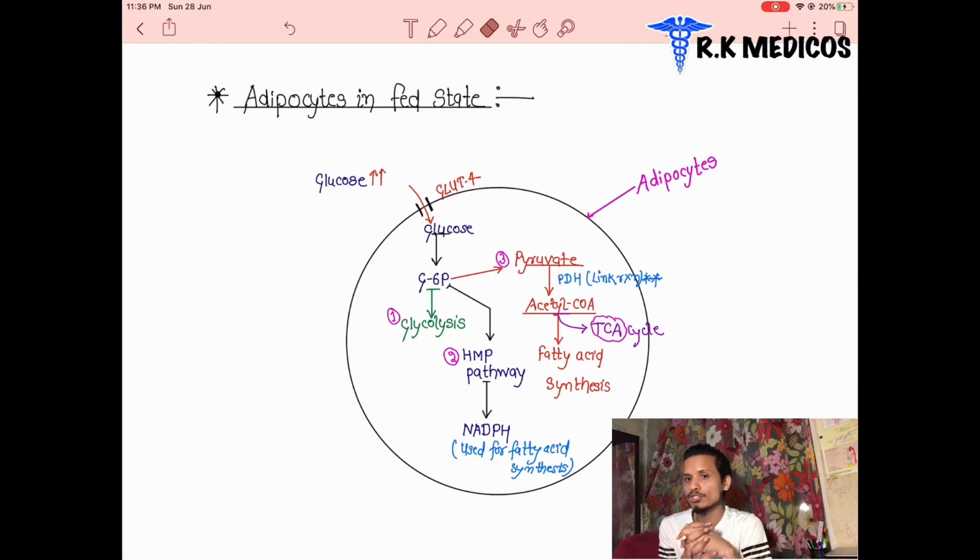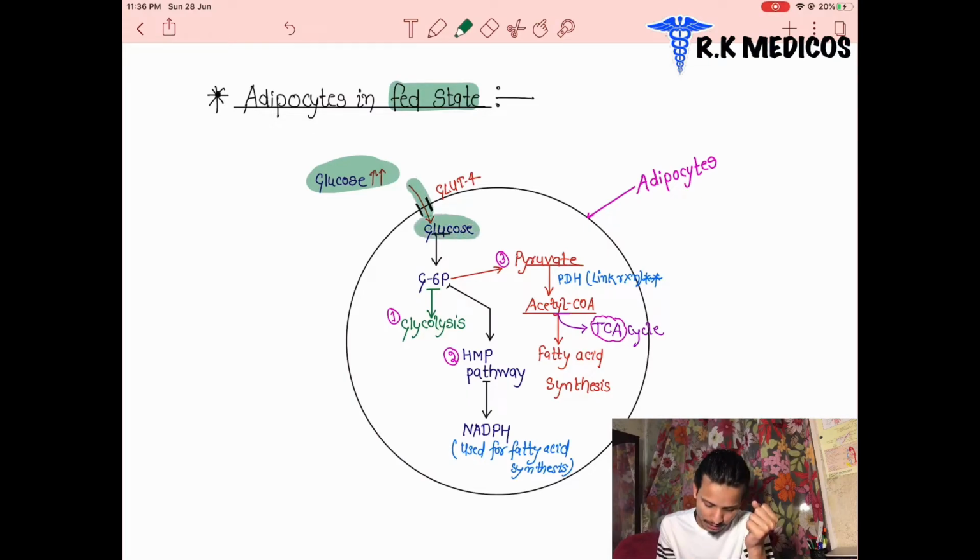Next one, what happens in the adipocytes? Adipocytes means adipose tissue cells, the fatty cells. What happens inside the adipocytes in the fed condition, meaning the well-fed condition? The glucose is increased in our blood circulation.